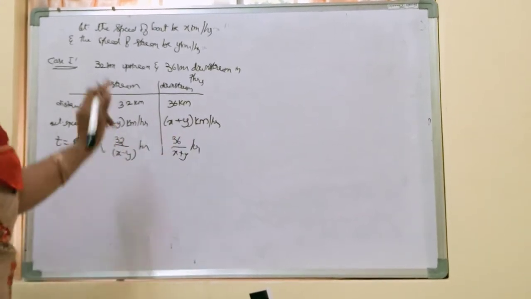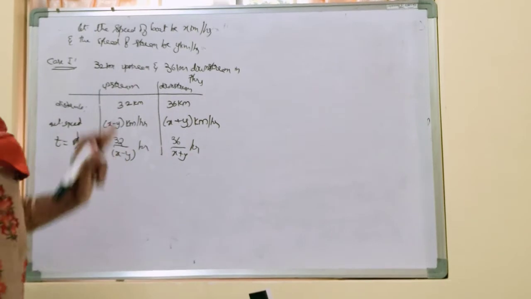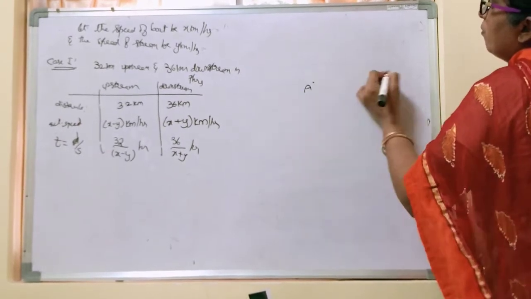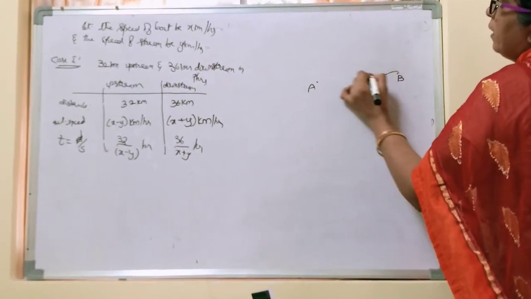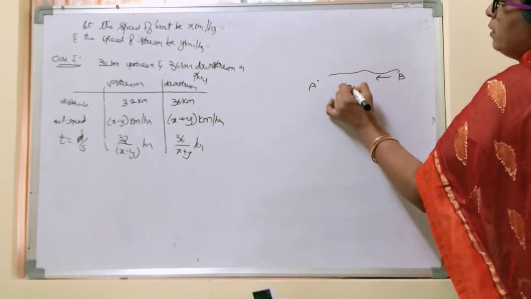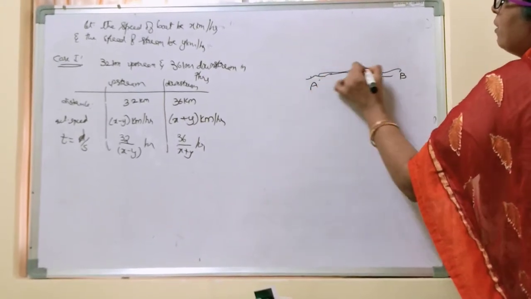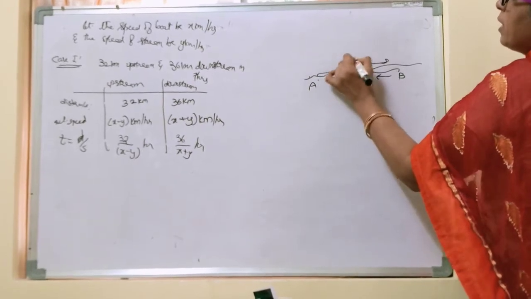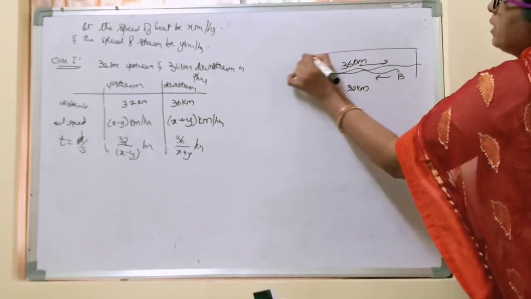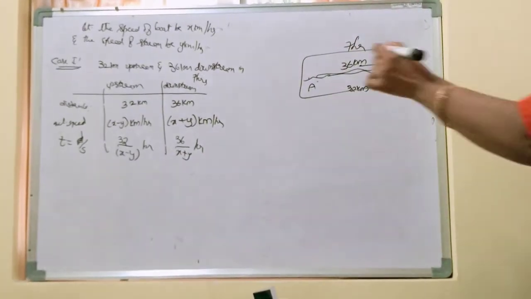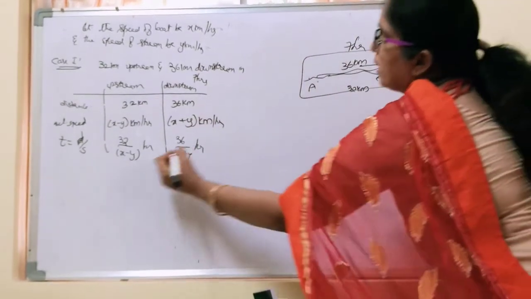So what is happening here? 32 kilometer upstream and 36 kilometer downstream implies a man is moving like this, A to B. Here in this direction he has travelled 32 kilometers, and from there he has travelled 36 kilometers in this direction. How much time did he take in total? He took 7 hours.